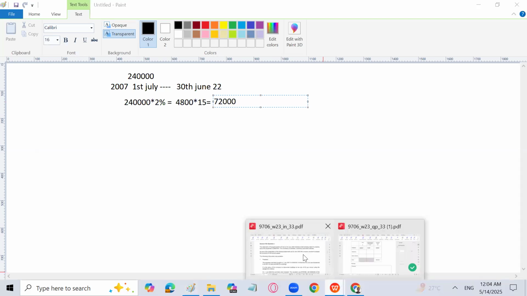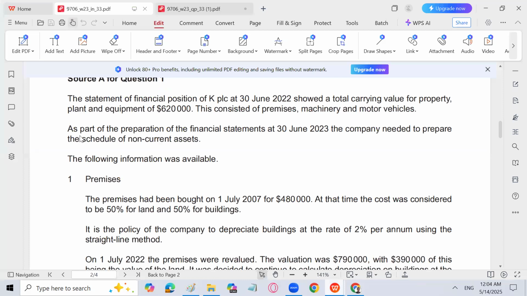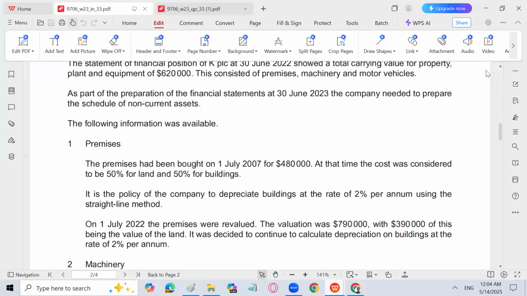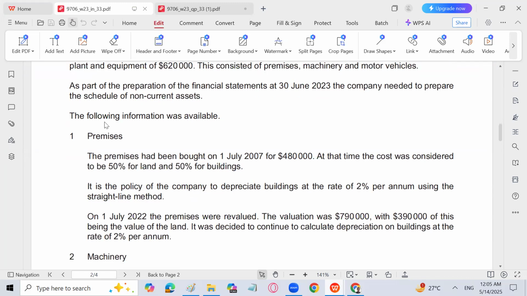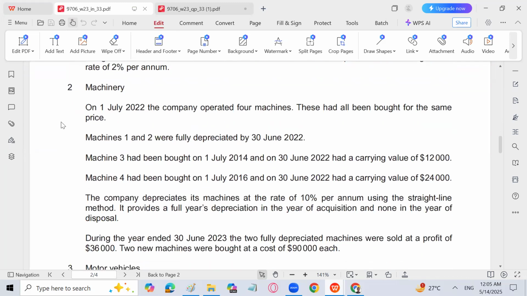Now let's move forward. The next part, for which we have to go in reverse to find the depreciation, net book value, and the cost for the year ended 30th June 2022. From 22 to 23, we have to prepare a schedule of non-current assets, right? So let's move forward. For machinery, on 1st July 2022, the company operated 4 machines. These had all been bought for the same price.